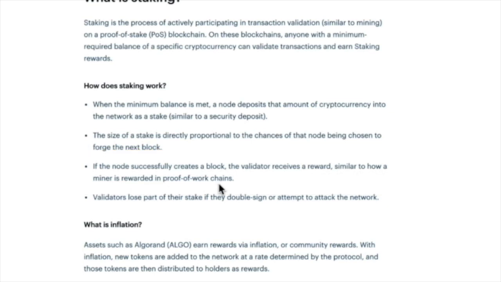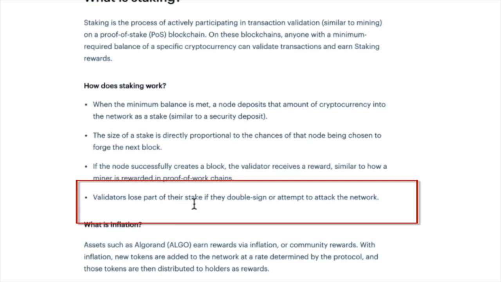So, you know, in Bitcoin, they've got to mine coins, and then when they've mined enough computation power into the actual hash and all that into the blockchain, and the node is created, then they release the coin, right? Validators lose part of their stake if they double sign or attempt to attack the network.